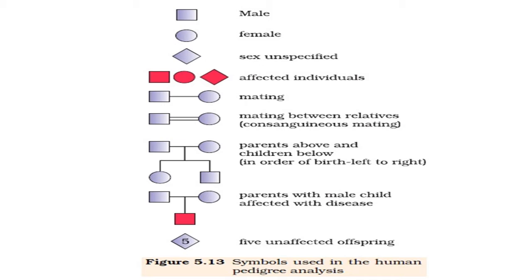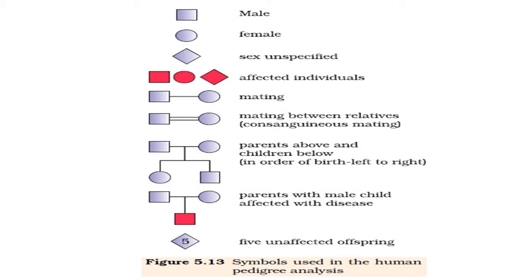First of all, the mating is between a normal male and female, so we can say they are normal in the trait which we are going to study. But their offspring, that is the square box, is pink in color. It means that the son or male child is not normal like his parents, but is affected here. So there are actually three kinds of basic symbols.